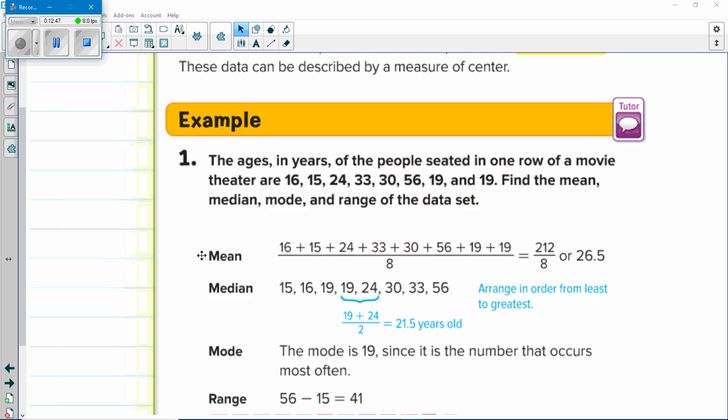Mean. That's the first thing you learned how to do back in elementary school. The average, the arithmetic mean. Add up all the numbers in the list. Divide by the number of items in the list. 212 divided by 8 is 26.5. That's the mean.